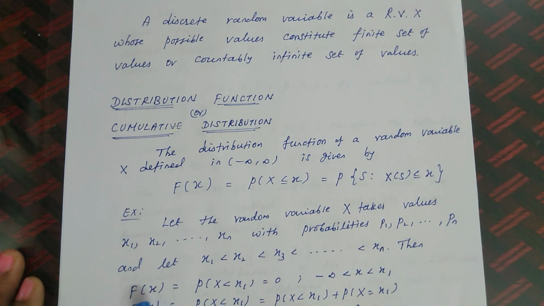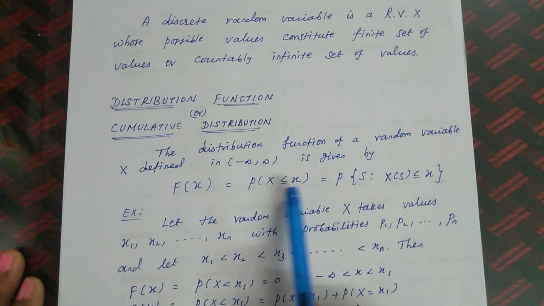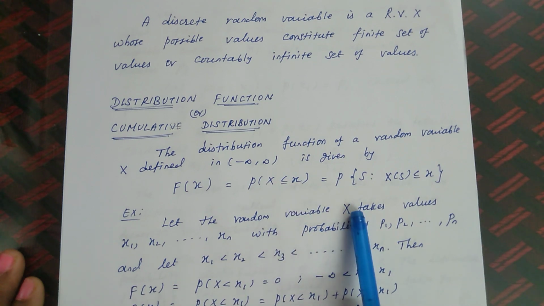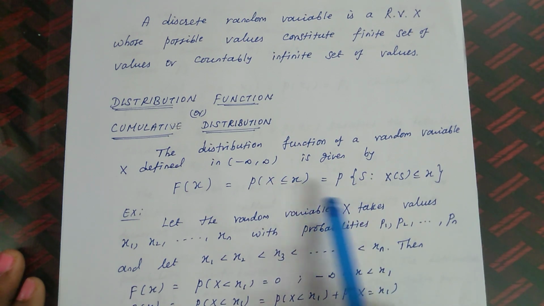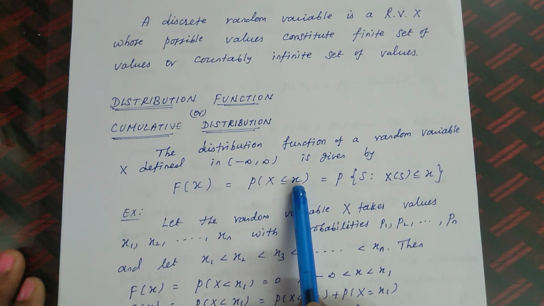Then the distribution function F of x is equal to P of X less than x1, which is 0, for minus infinity less than x less than x1. Here, if I have a random variable capital X, we denote in general P of X less than or equal to x. In the same manner, for the random variable capital X with values x1 to xn, we consider P of X less than or equal to x.